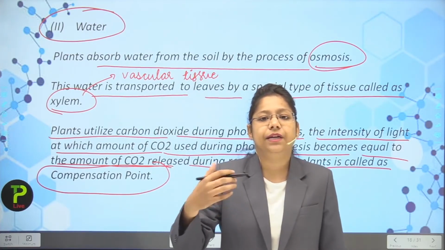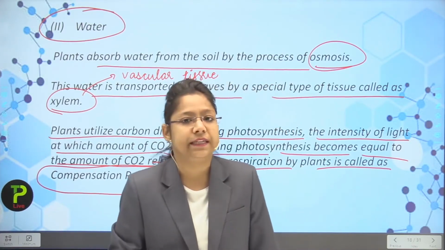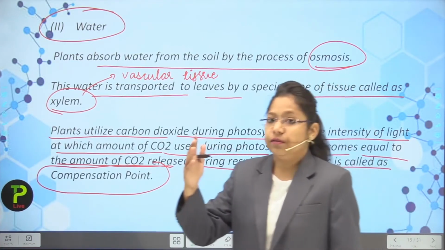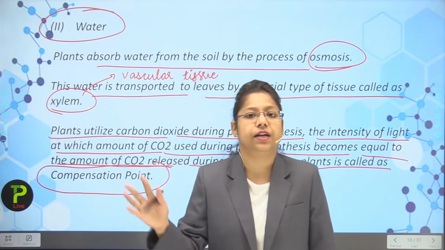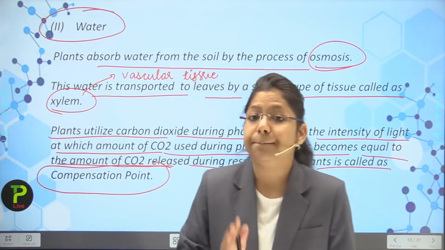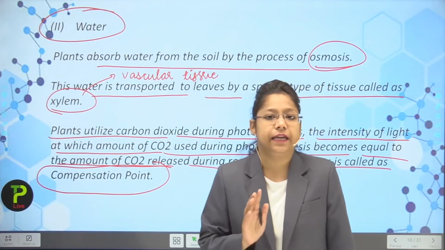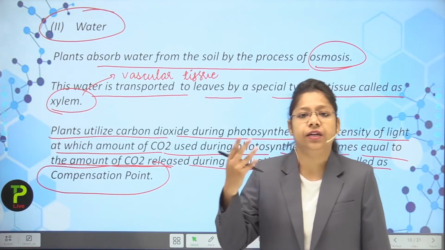The carbon dioxide is released by the plants as well during the respiration procedure. So when the carbon dioxide taken in is equal to the carbon dioxide given out, it is known as what? Compensation point. It means the plant is just maintaining the equilibrium of the carbon dioxide taken in and given out.